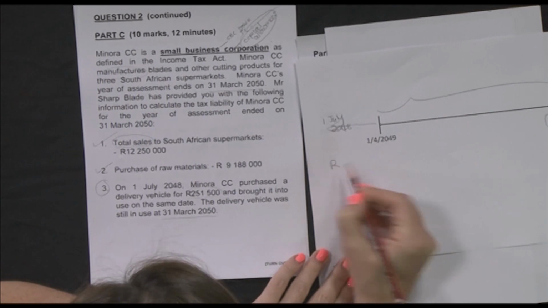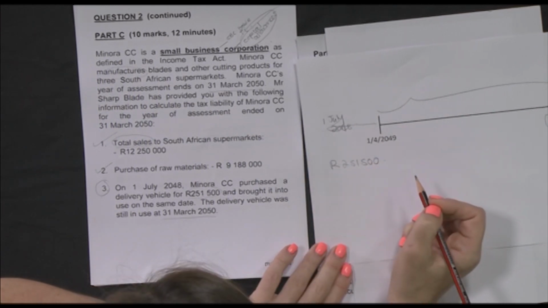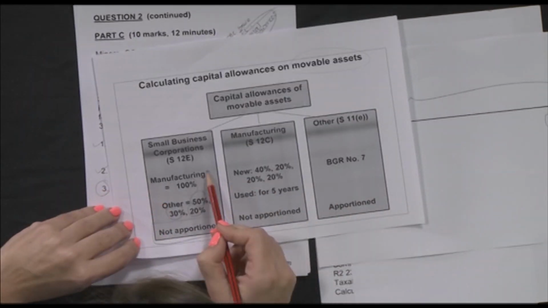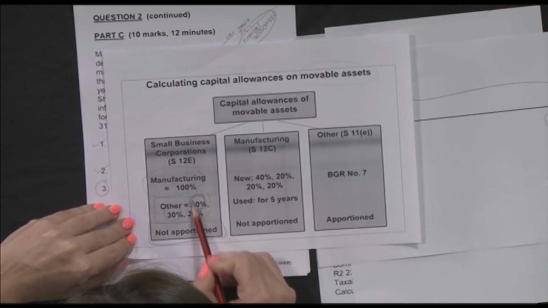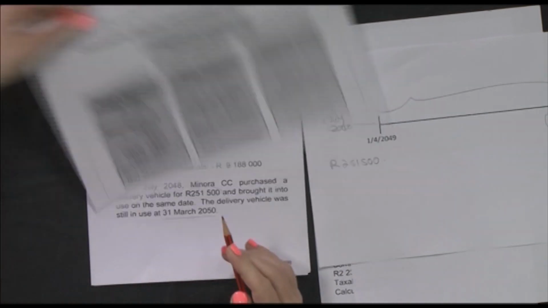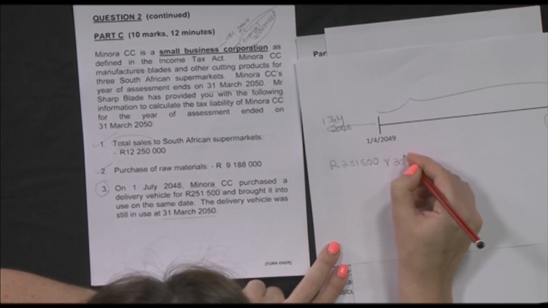The cost price of the vehicle was 251,500. Okay. So now I've just shown you on this table, it's not a manufacturing asset, so we're looking at other kind of assets. In the previous year, we would have claimed the 50%. We're in the second year, so we're going to be claiming 30% of the cost price now. So simply doing 30% of that,